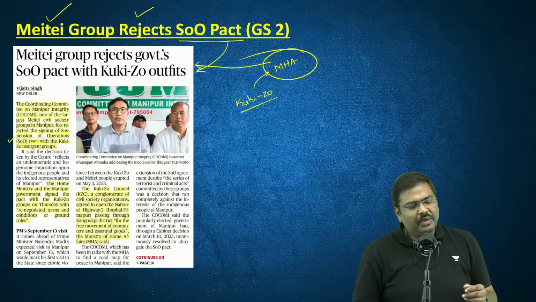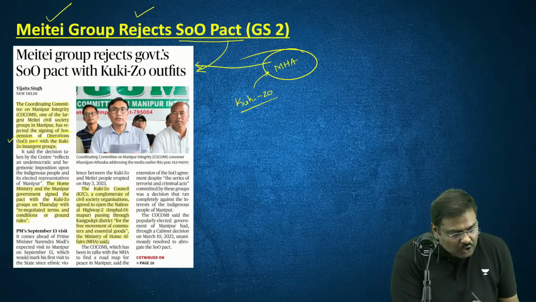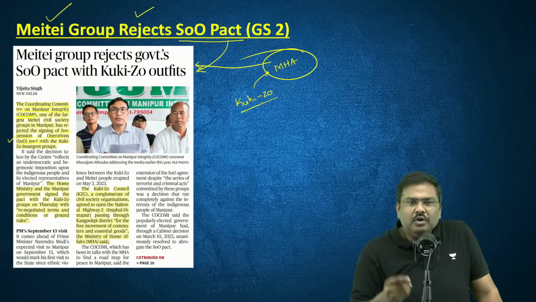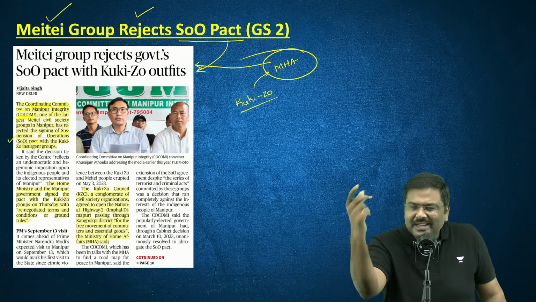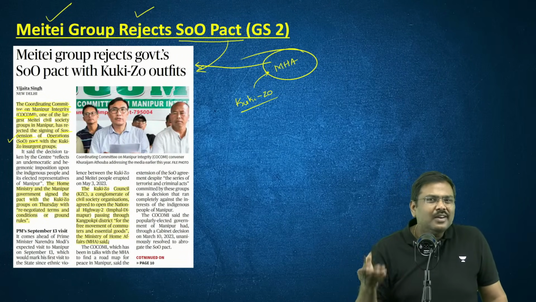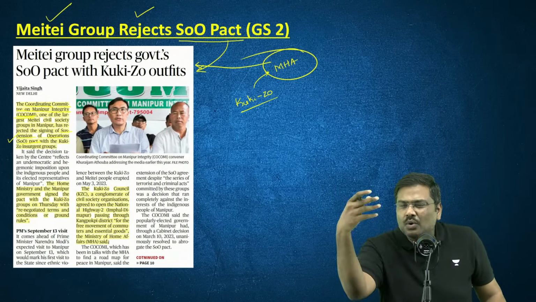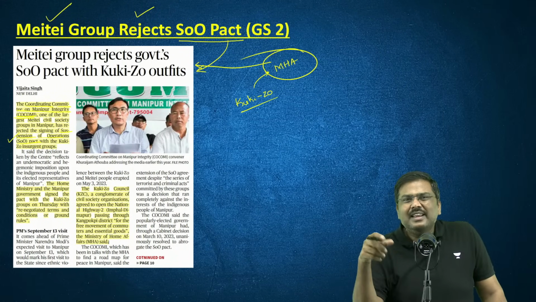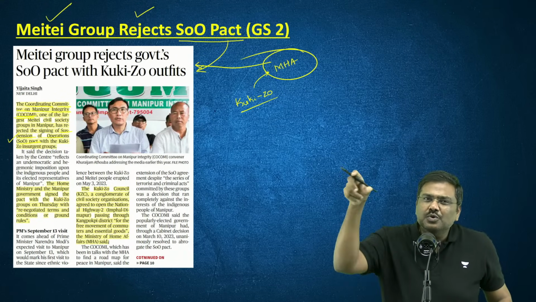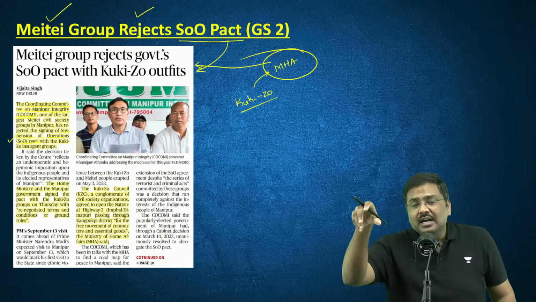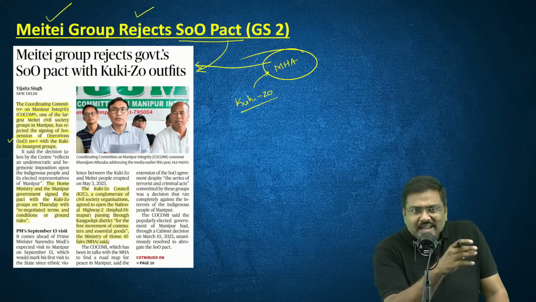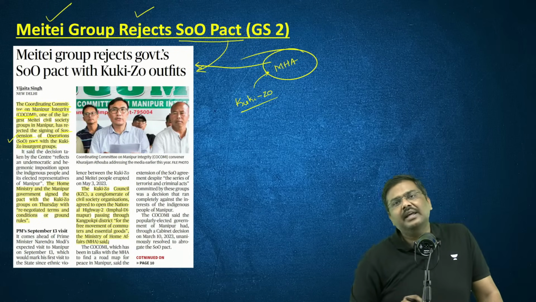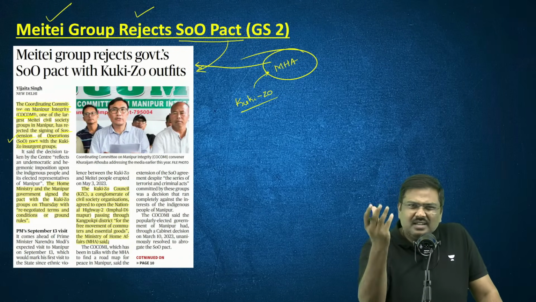There is criticism from a group, COCOMI, the Coordinating Committee on Manipur Integrity. The COCOMI group has come out in opposition to and criticism of this pact. Their argument is, how can the Government of India consult only one group, have a pact with only one group? This basically represents what the Government of India views about different communities in the state of Manipur. And this comes in the background of the fact that the Prime Minister is going to visit Manipur in the coming days. Done. So these are just certain updates.